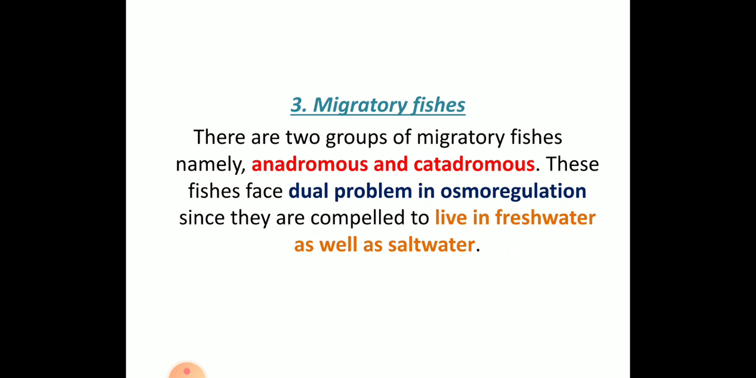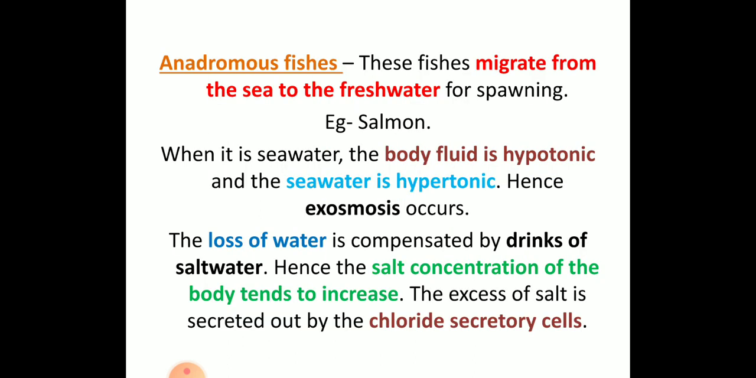Next, the migratory fishes. We all know that some fishes are migratory from seawater to freshwater and freshwater to seawater. That is why we call them anadromous and catadromous. They face a dual problem. Once they are in freshwater, they will have the problems of freshwater fishes. Once they come to seawater, again they will have the problems of seawater. On what basis are they migratory? They migrate from freshwater to seawater or vice versa for spawning, or for laying the eggs. We'll see in detail.